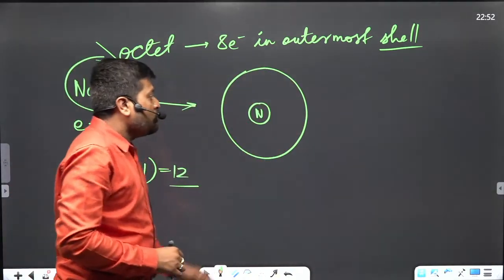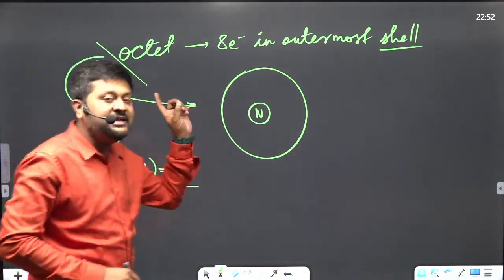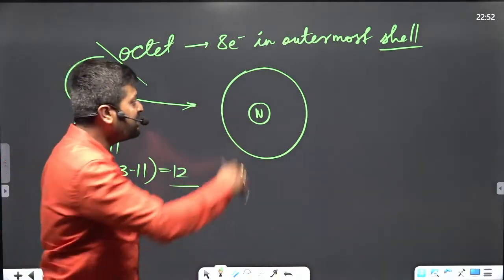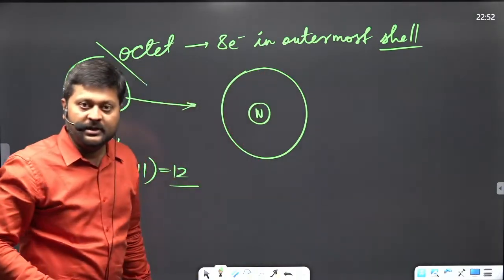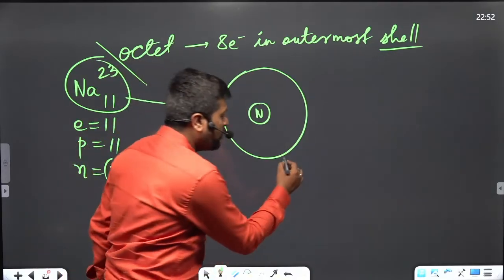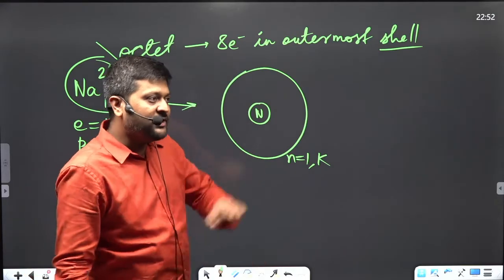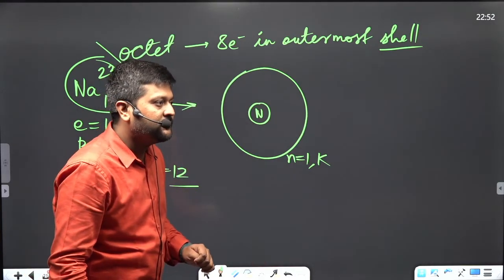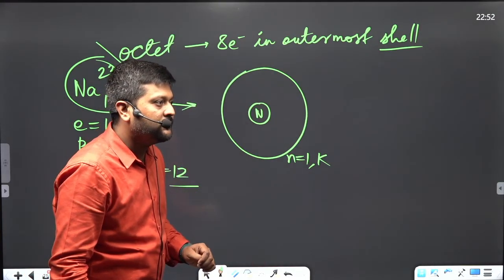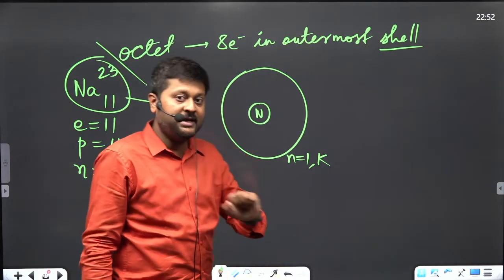This sodium atom has 11 electrons, and all the 11 electrons are not present in one orbit only. The maximum capacity of the first orbit, which is known as n equals 1 or K shell, is how much? It's 2.